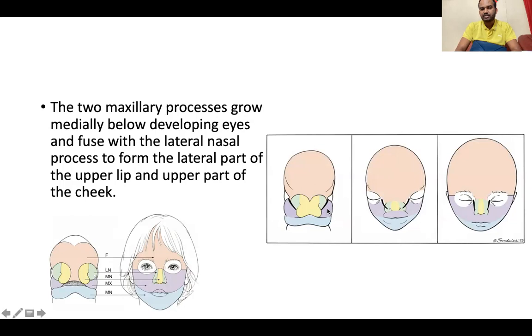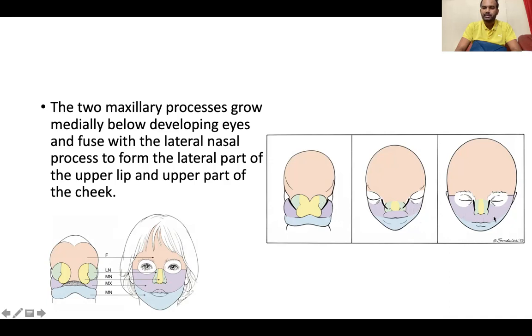Now you see here, this is the maxillary process, this is the developing eye, this is the lateral nasal process, this is the medial nasal process, and this is the globular process. The maxillary process grows medially below the developing eye and fuses with the lateral nasal process, ultimately forming the lateral part of the upper lip and also the upper cheek.